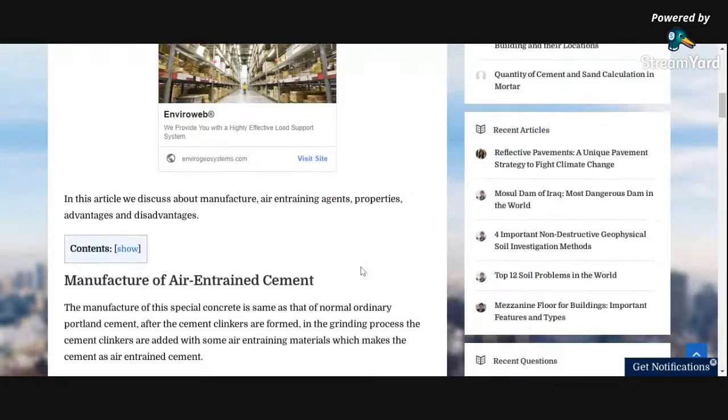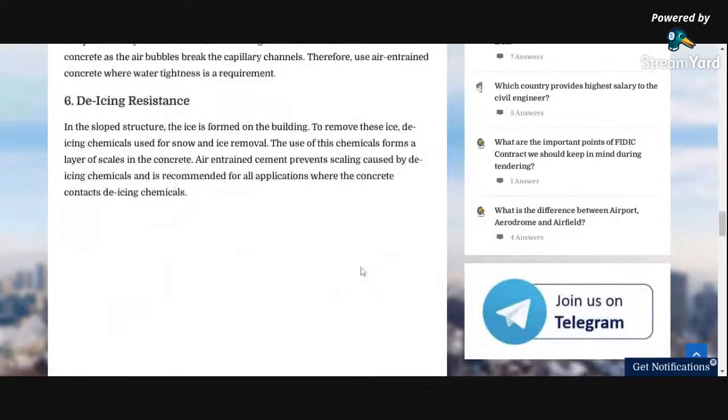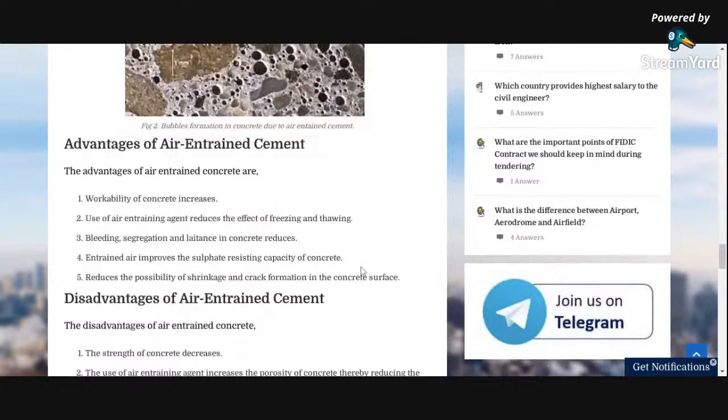What are the advantages? The advantage of air entrained cement is that it increases the workability of the cement. What workability means, I will discuss later.